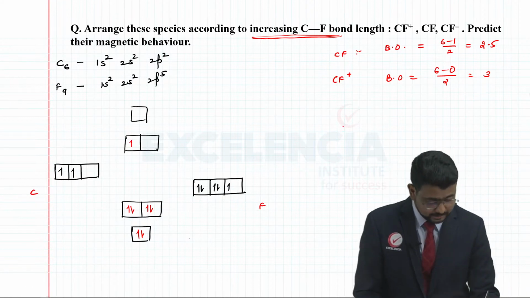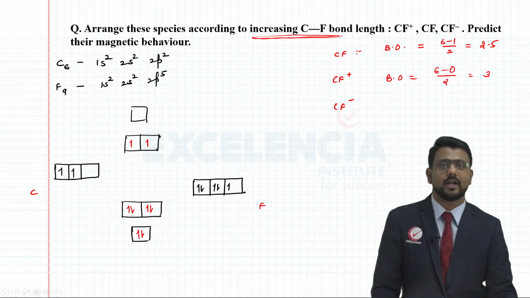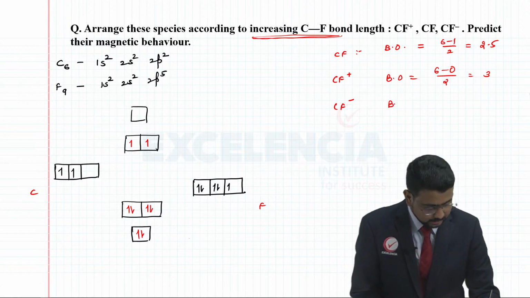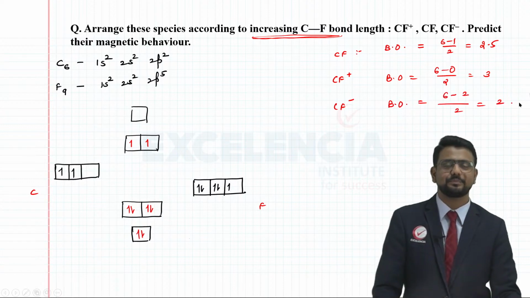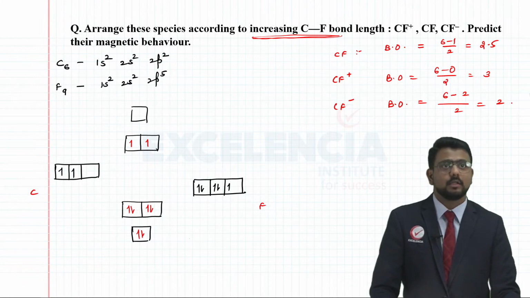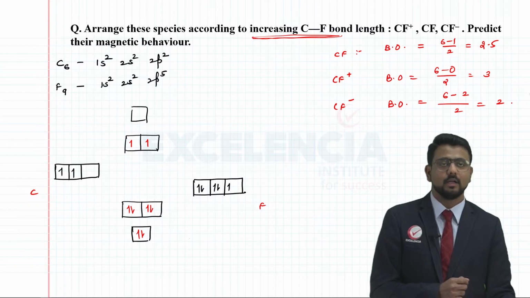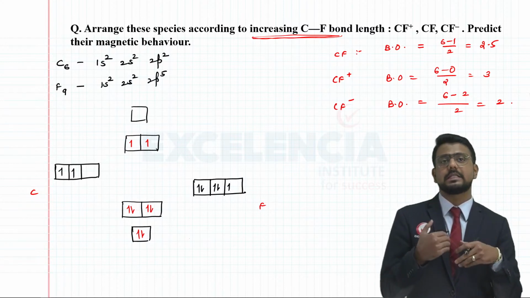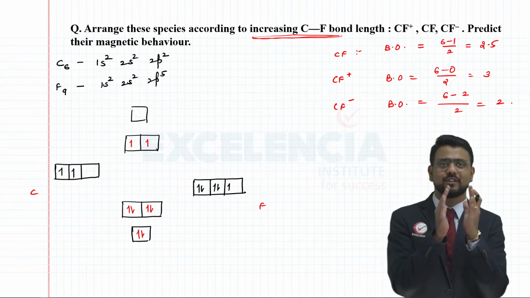Yeah. Again, coming back to CF minus, you are introducing one more electron, so that obviously is going to go to anti-bonding, right? So in this case, the bond order is going to be 6 minus 2 divided by 2. So basically the bond order is going to be 2. Now, they're asking you for increasing CF bond length, right? If the bond order is larger, that means the atoms are closer to each other.